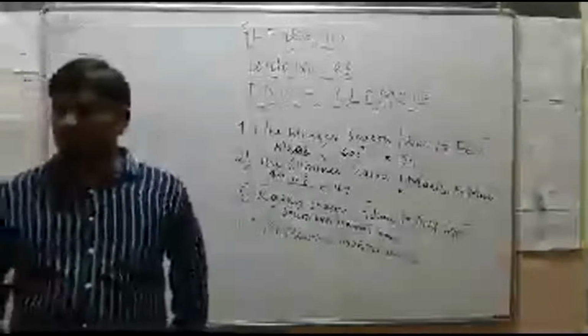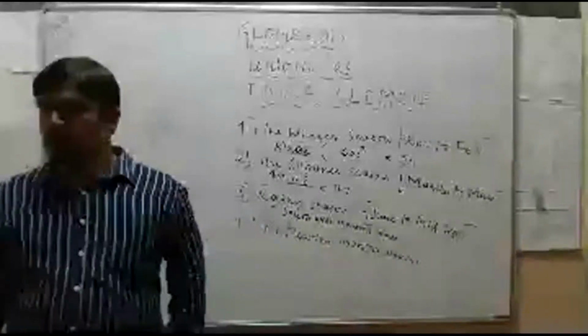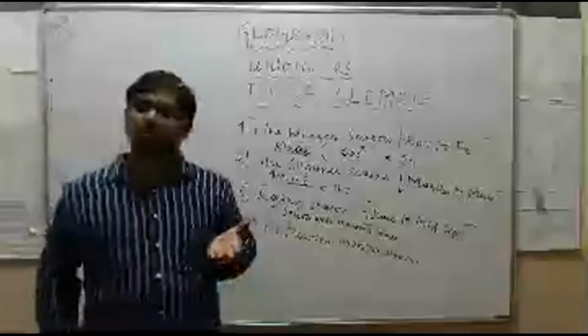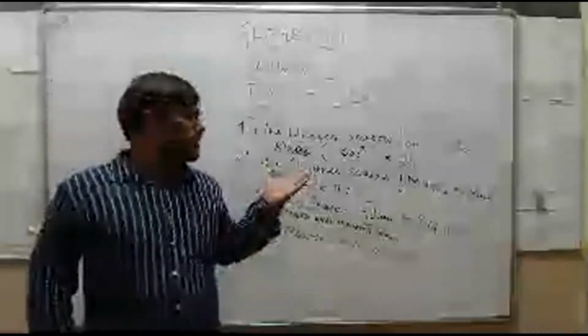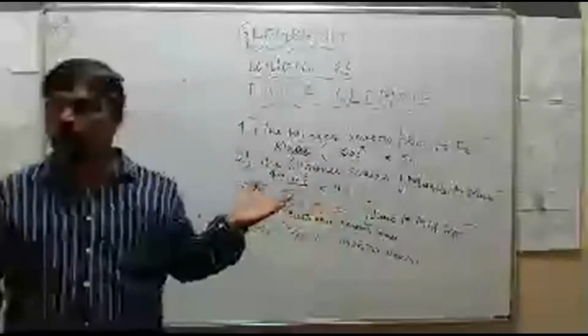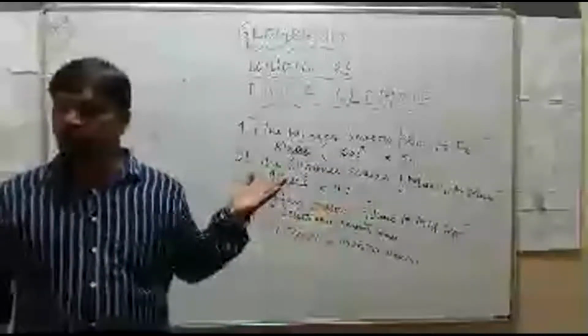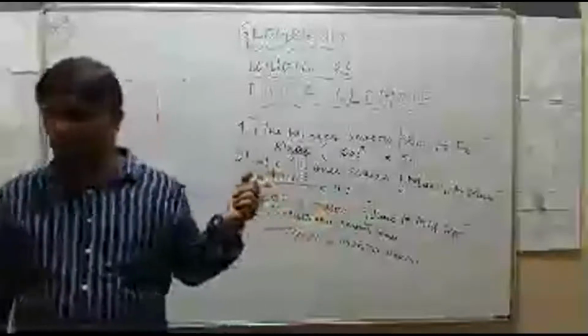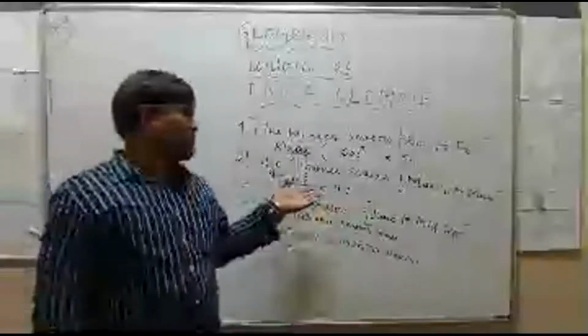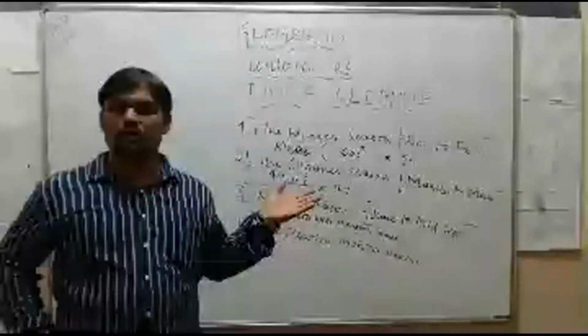Since the temperature rises by the end of the summer season, a low pressure area is developed over Central India. When the temperature continuously rises at the end of the summer season or in the month of May, on that time what happens? A low pressure area develops over Central India.